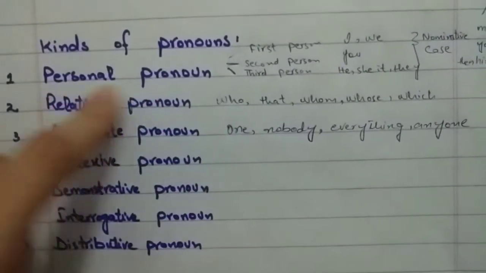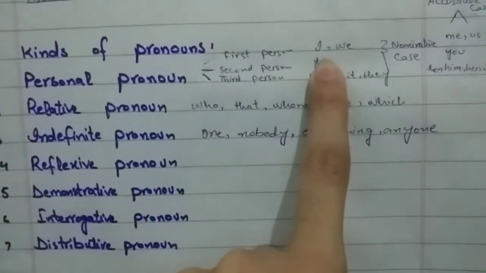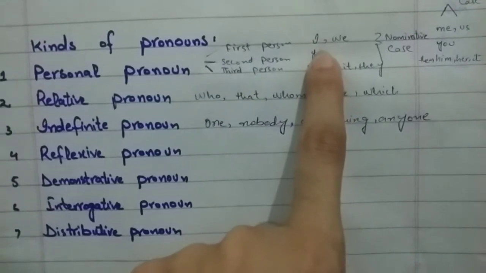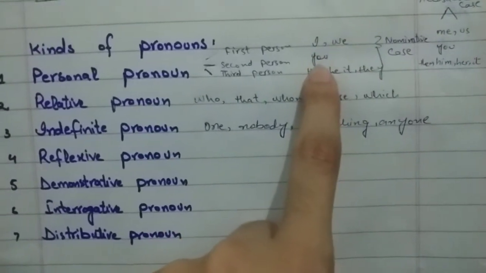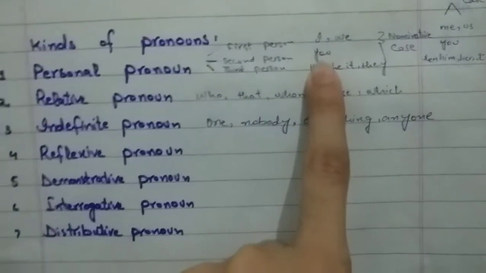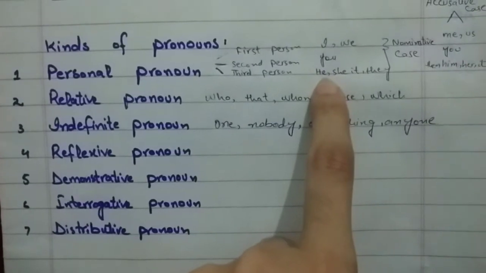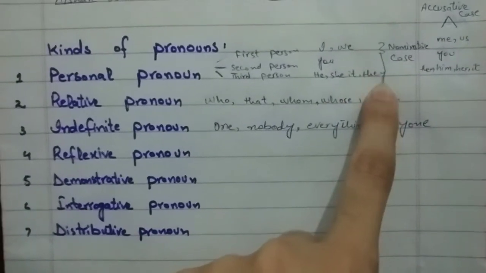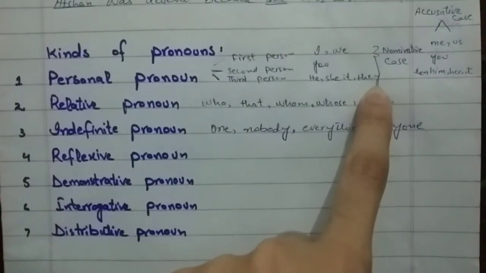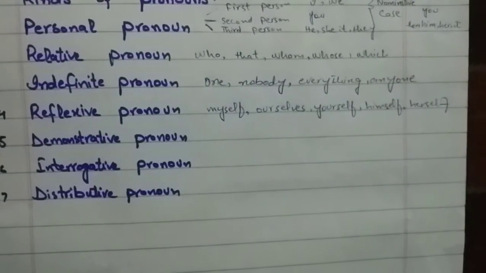As we have discussed the personal pronouns, I, and the reflexive pronoun for I would be myself, we, ourselves, you, yourself if it is singular, and if it is plural we'll be using yourselves, he, himself, she, herself, it, itself, they, themselves. These are the examples of reflexive pronoun.